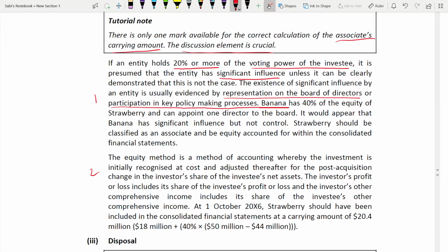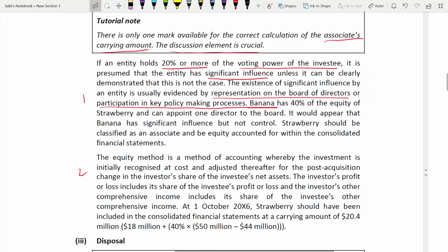Now you are linking to the case study. So Banana has 40% of the equity of Strawberry and can appoint one director to the board. Very important is this: how many directors can they appoint? Banana can appoint one director to the board. Whose board? Strawberry's board. This is important because this tells you whether you have significant influence or not. If you cannot appoint a board member, you don't have influence. If you can, then you have influence. That's why that information is there in the case study.